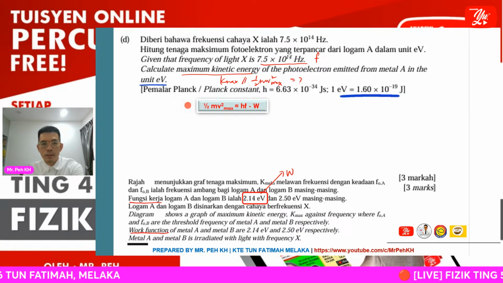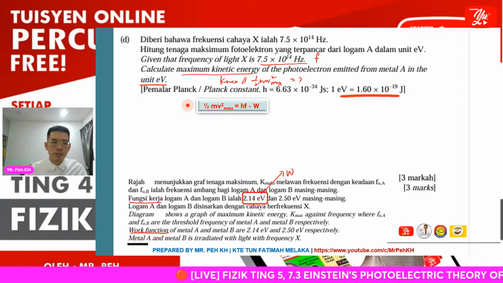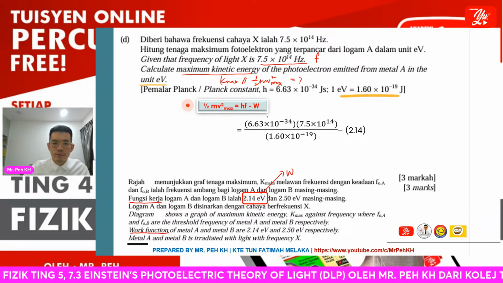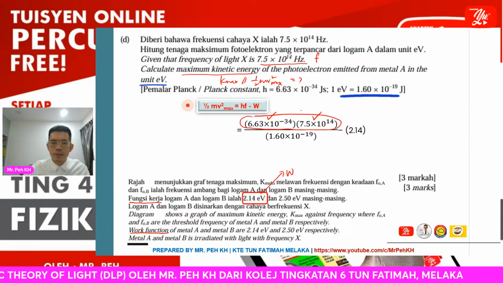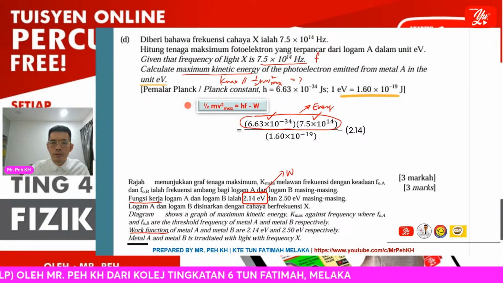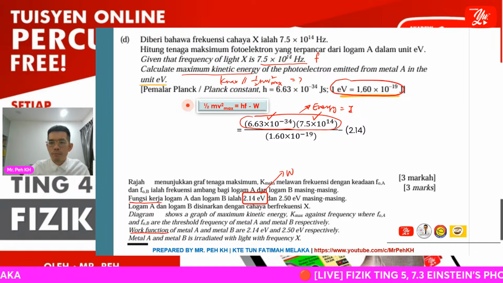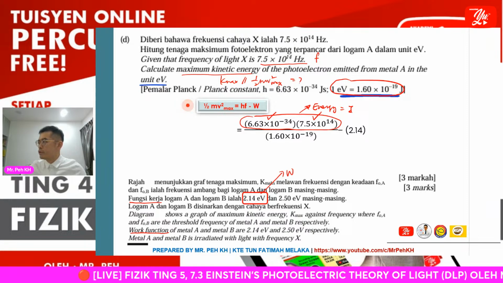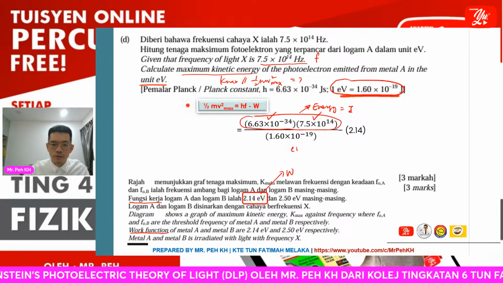Again, just now I highlighted already, the answer for the Kmax must be in eV. So here there will be hf. Overall we'll get energy in the unit of joule. To convert joule to eV, you have to divide by 1.60 times 10 to the power negative 19. Then you can get your value in eV.